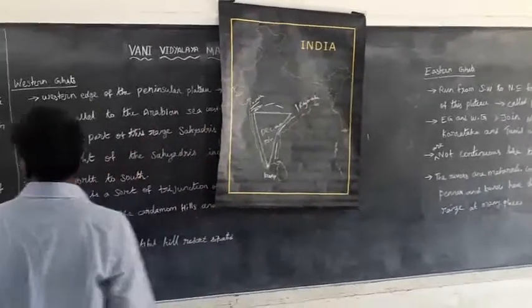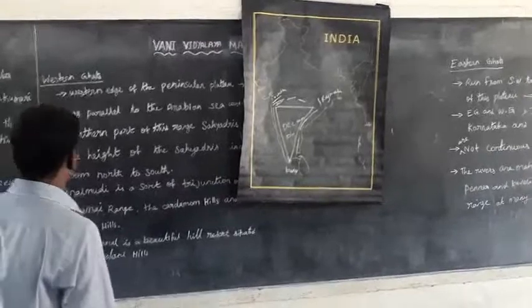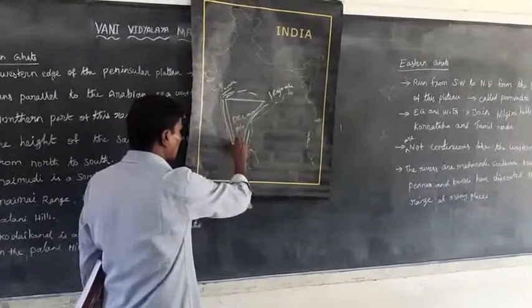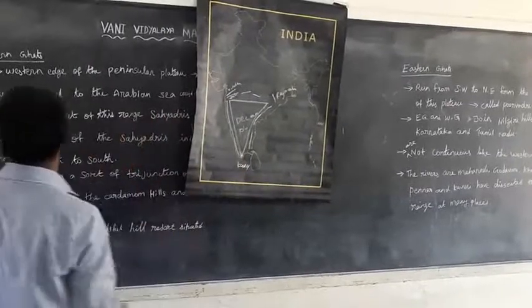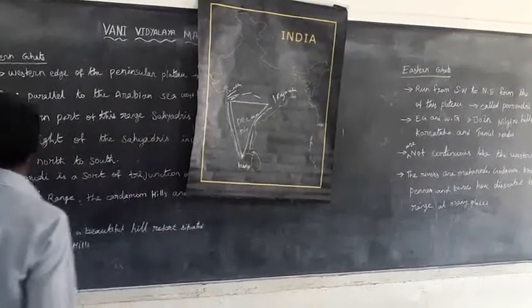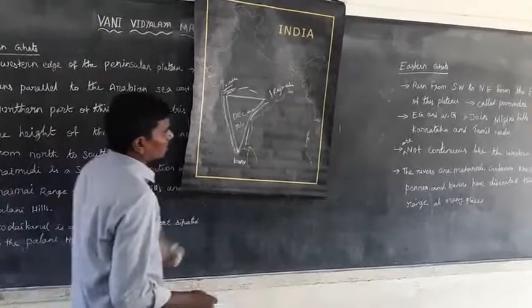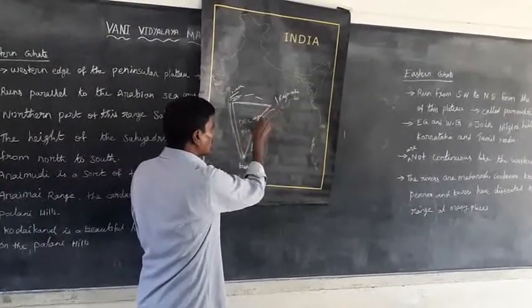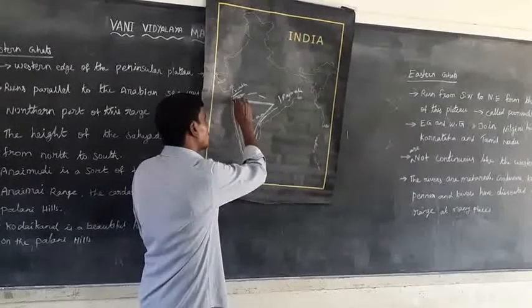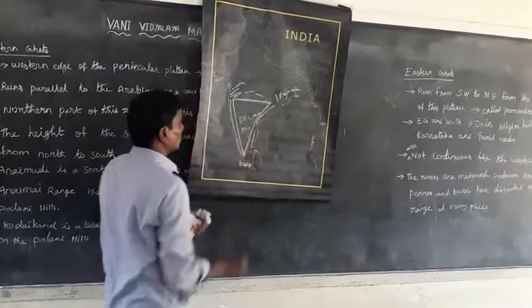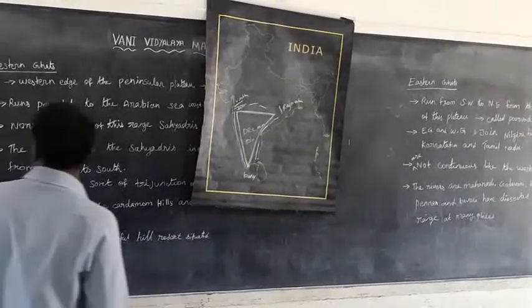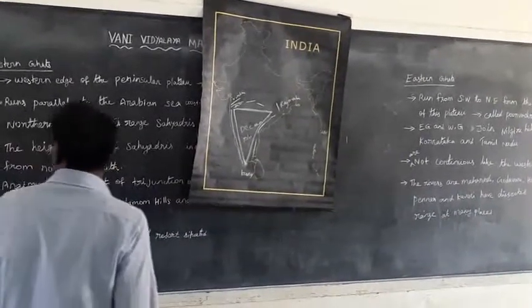The third side is marked by the Western Ghats, here on the west side. The area of the Deccan Plateau is totally 7 lakh square kilometers. The height ranges from 500 to 1000 meters.